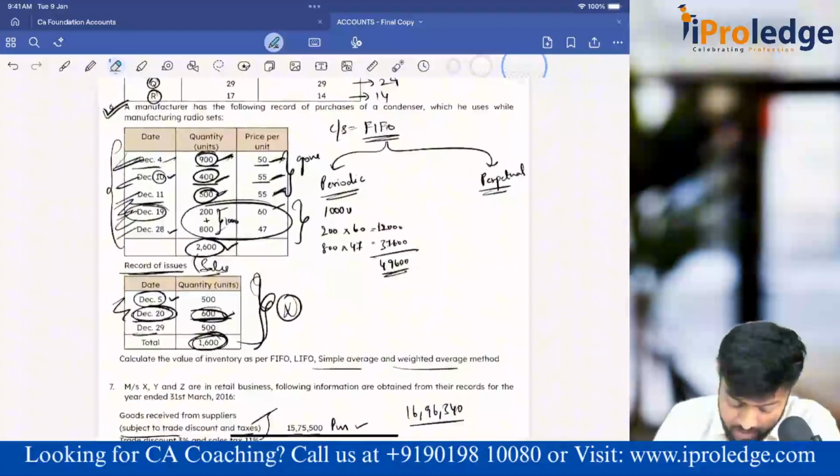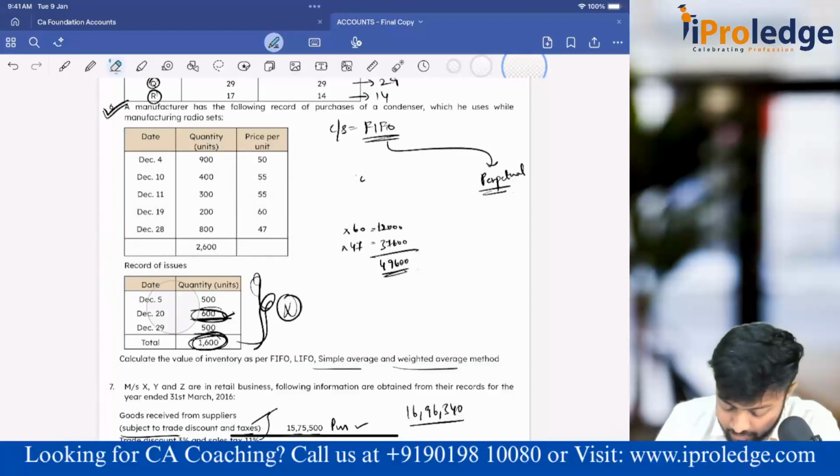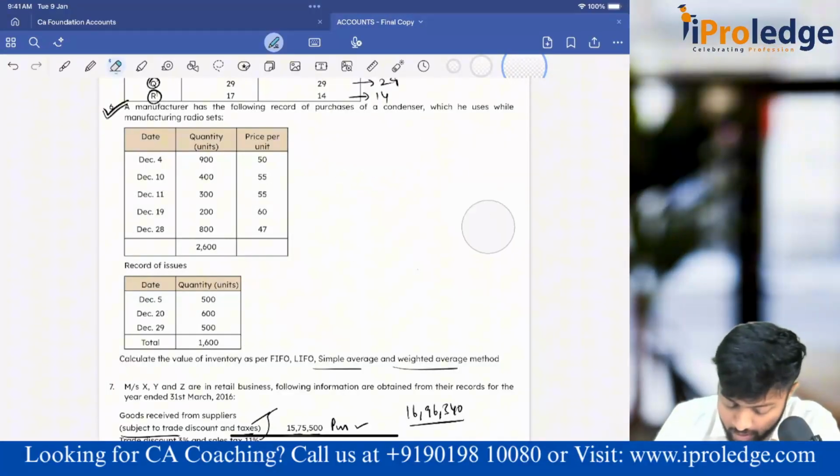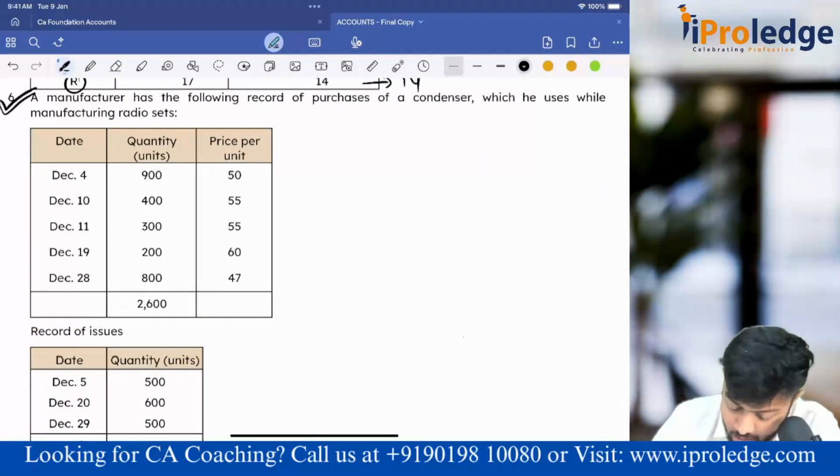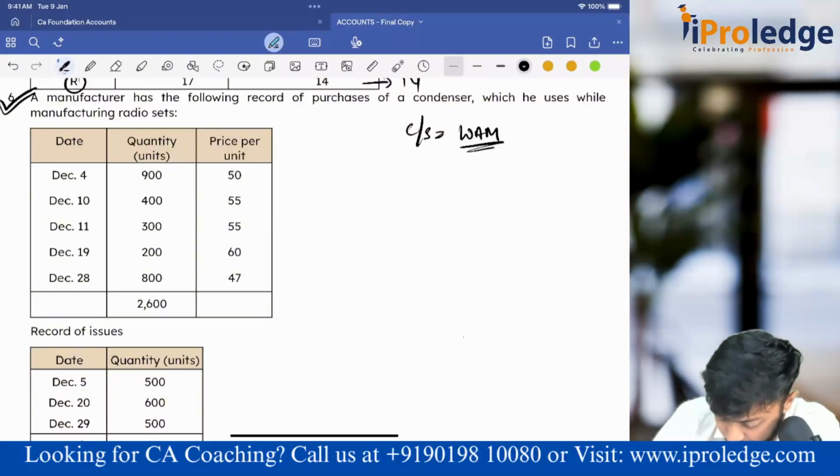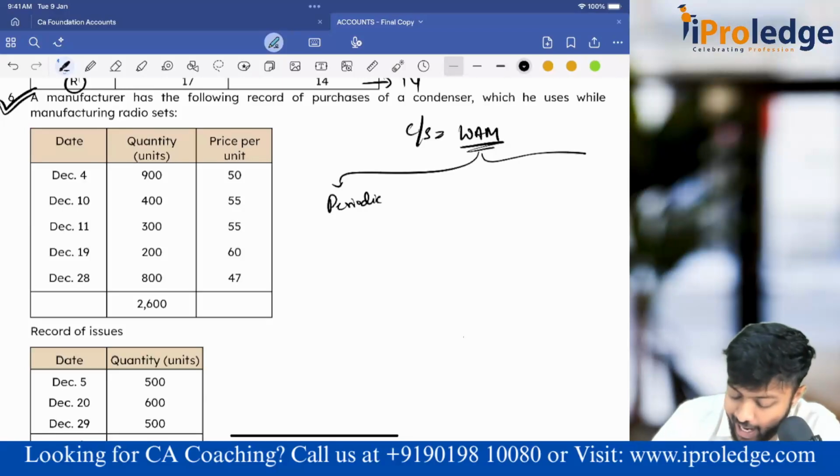Same example we'll take. We'll be finding closing stock via weighted average method under periodic and perpetual.